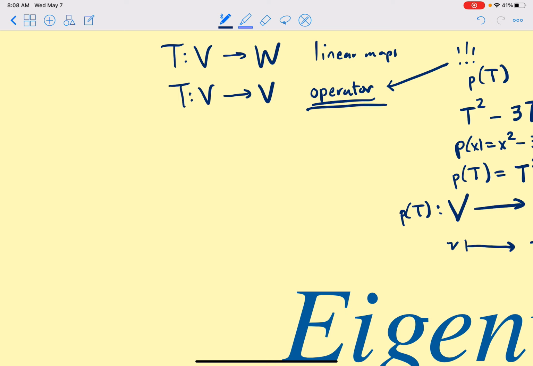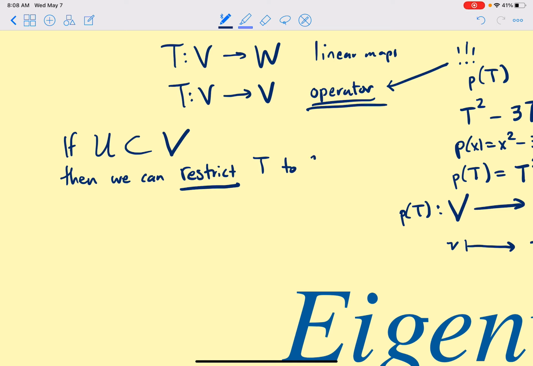Now, if U is a subspace of V, then we can restrict T to U. What does that mean?